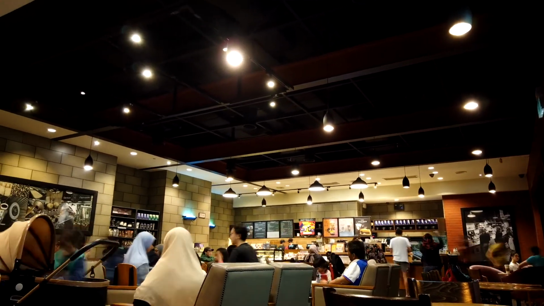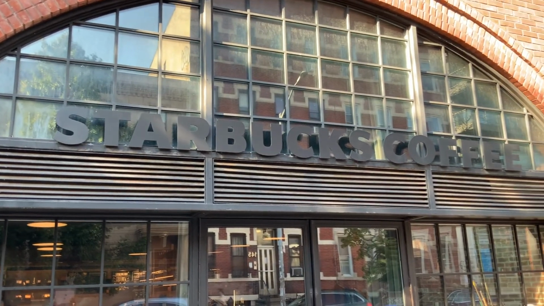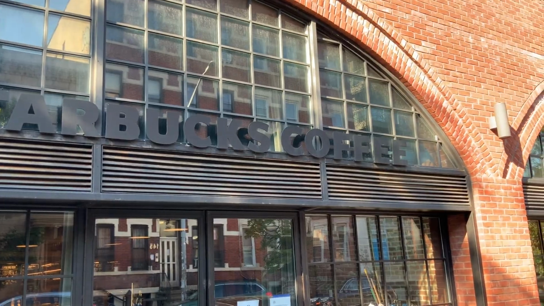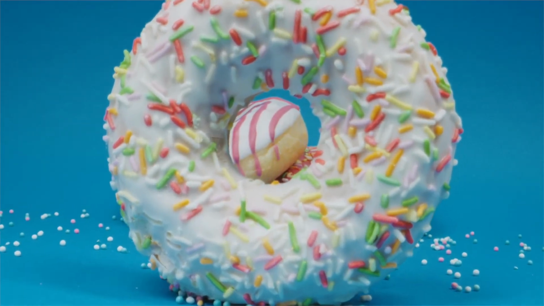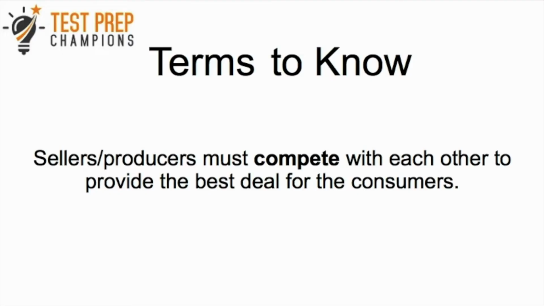But some people might still go to Starbucks because maybe they like the taste better, or they like the customer service, or the music, or the general atmosphere at Starbucks better. Personally, I like Dunkin' Donuts the best, and that's probably where I would go if I had a choice, but, you know, that's just me. But the point here is that some people are going to want to buy based off of price, but some people might be willing to pay a higher price if they like Starbucks better than Dunkin' Donuts, for example. And I want you to take away from this little example that sellers and producers are going to have to compete to give the best deal to their customers.